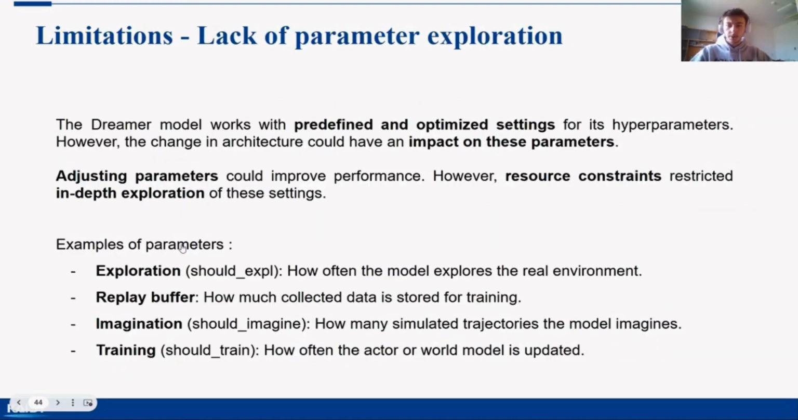A second limitation comes from the fact that we train our different models with predefined and optimized hyperparameters of the original model. However, we carried out modifications on this approach. That's why the original parameters may not be relevant anymore. Adjusting parameters could improve performance, but resource constraints restricted in-depth exploration of these settings.